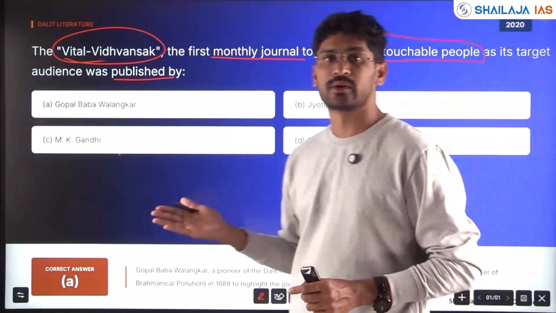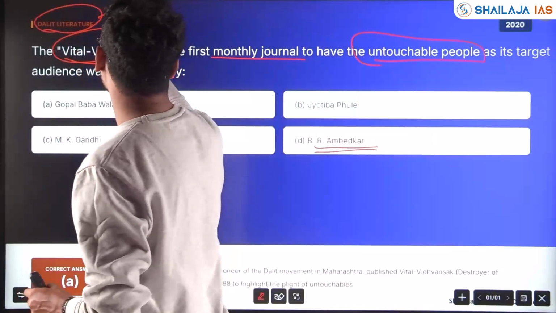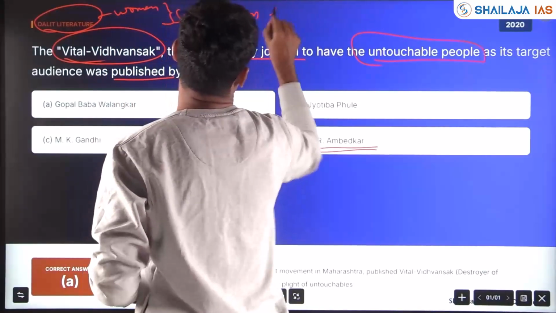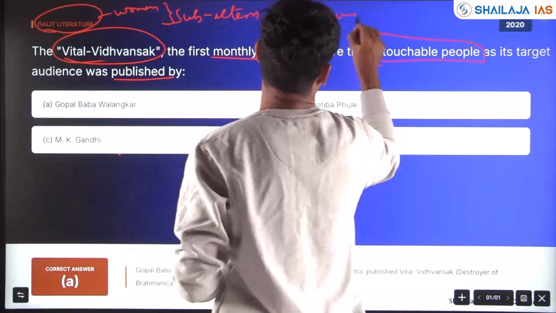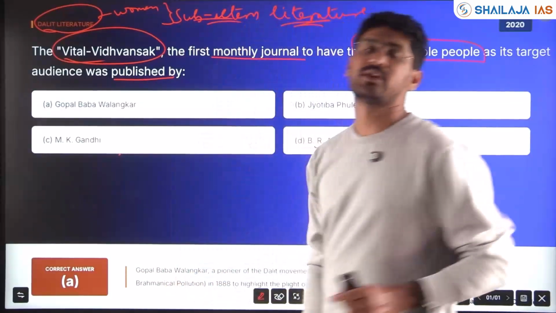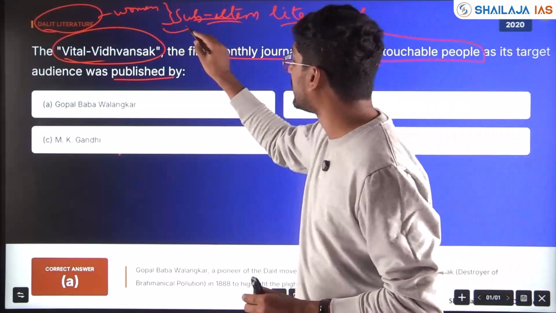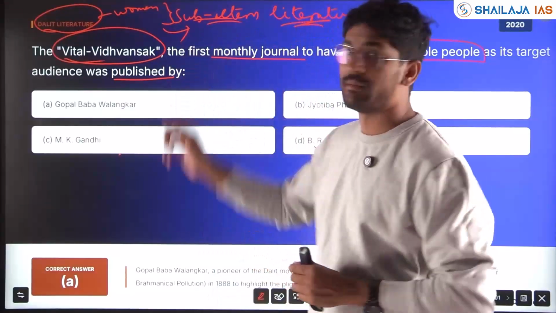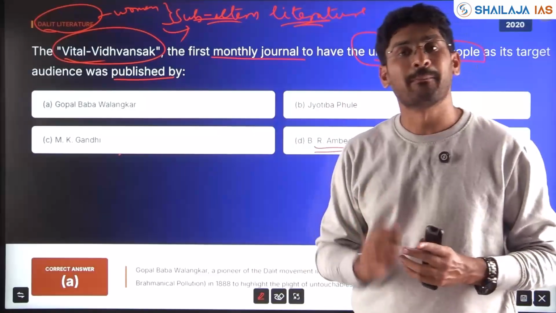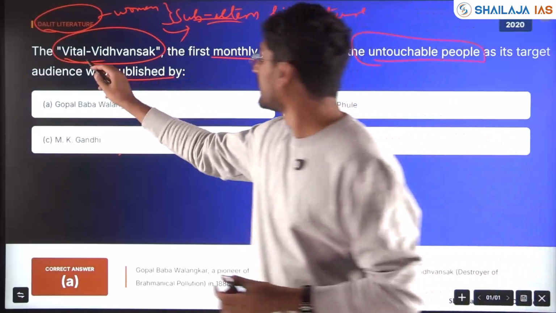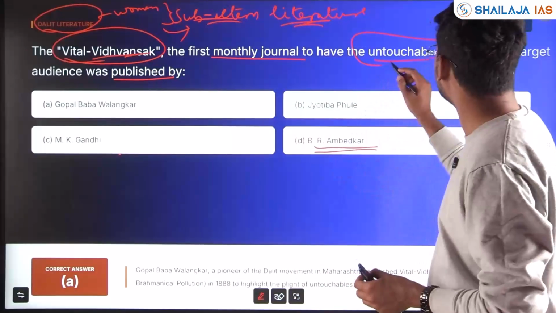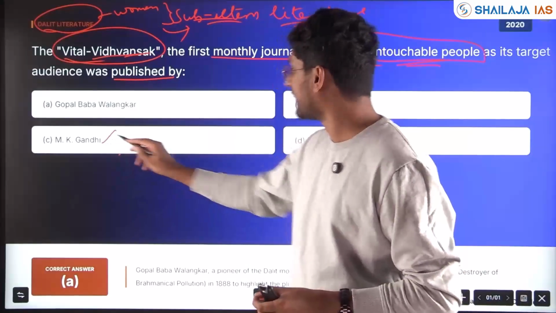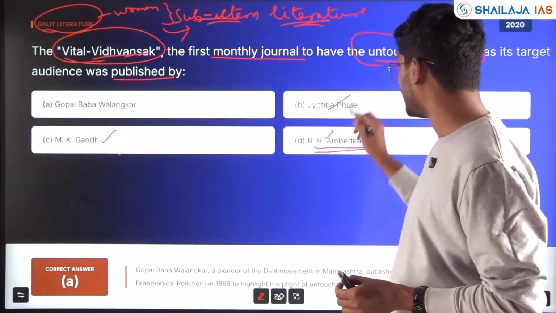So if you have read with respect to Dalit literature, women literature, these are all subaltern literature that came to the fore during the freedom struggle. These are very important literary works during the freedom movement that you must know, which are specific to women, Dalits, backward classes, peasants and tribals. Here, the Vittal Vidwansak, the first monthly journal to have the untouchable people as the target audience, was published by, okay, Mahatma Gandhi ji, Jyotiba Phule and the Satyashodhak Samaj, B.R.